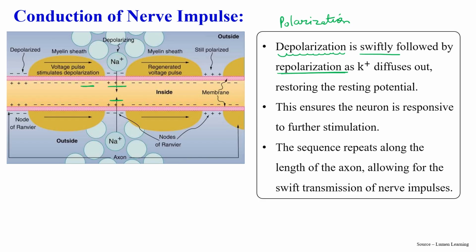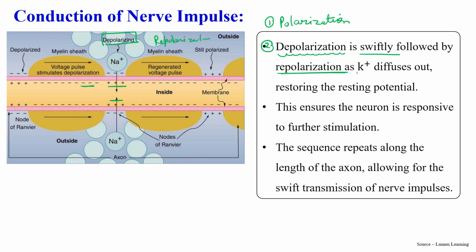Am I right? Then depolarization is the second step, where some gates are open and very quickly sodium comes inside. And then from depolarization, repolarization occurs.